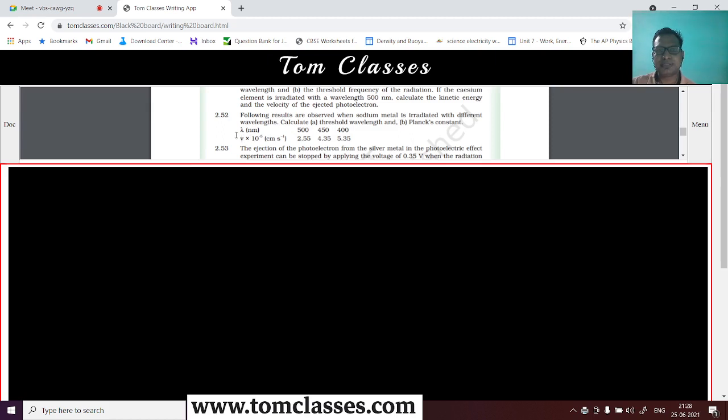So wavelength is given and velocity is given. It has been irradiated with these. I will put lambda here in nanometer, given as 500, 450 and 400, and the velocity is given in 10 to power 5 centimeter per second.